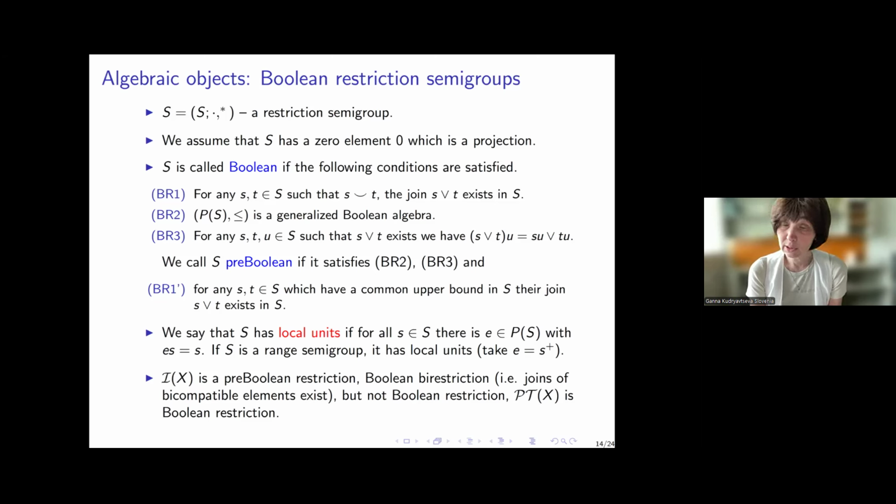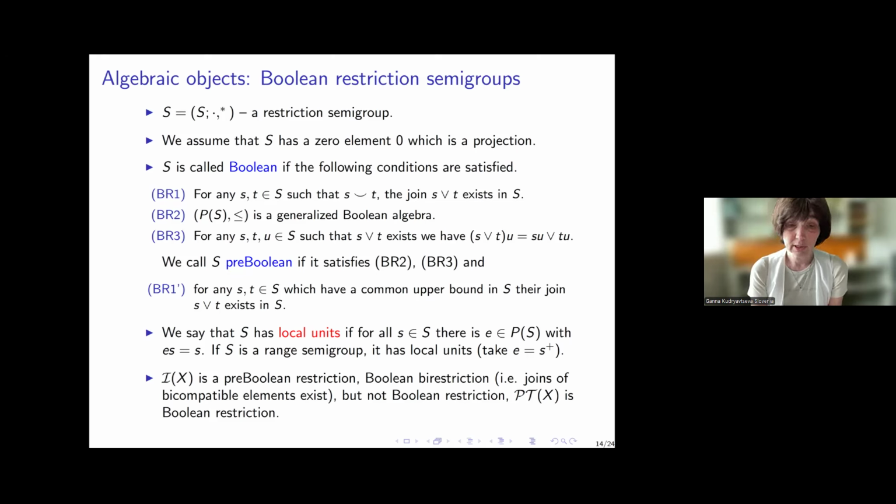Left distributivity holds automatically, but right distributivity must be imposed. I also introduce the notion of a pre-Boolean semigroup, where I relax condition 1 by the following condition: for any two elements which have a common upper bound in S, their join exists.